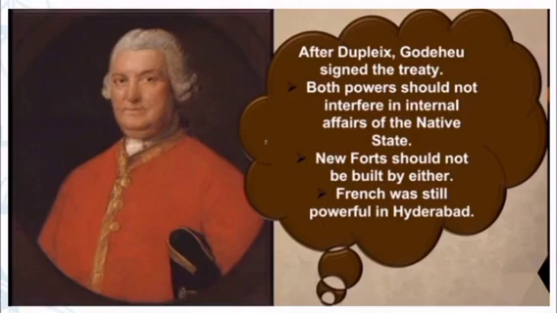The conditions present in the treaty are that both powers should not interfere in the internal affairs of the native states. Here, both powers refers to the British as well as the French. Then, new forts should not be built by either the British or the French. Then, the French was still powerful in Hyderabad.